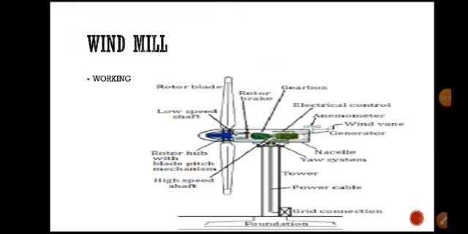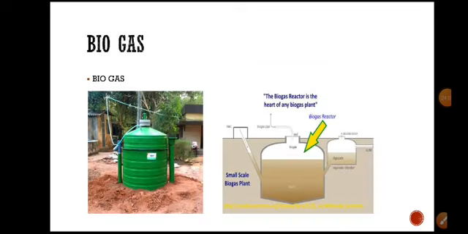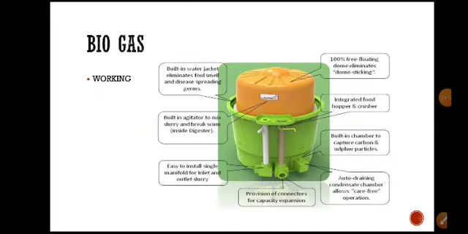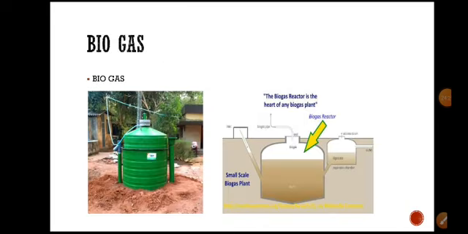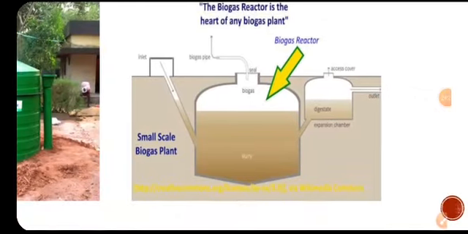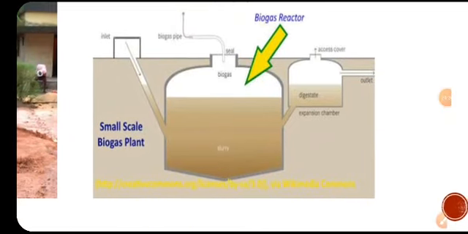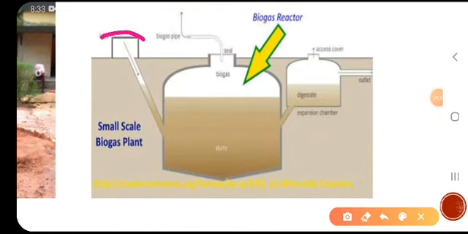Next, the third one is biogas. Biogas is a gas produced from biological waste. In biogas, the major parts are the inlet, this area, and this body, which is known as the mixture chamber.